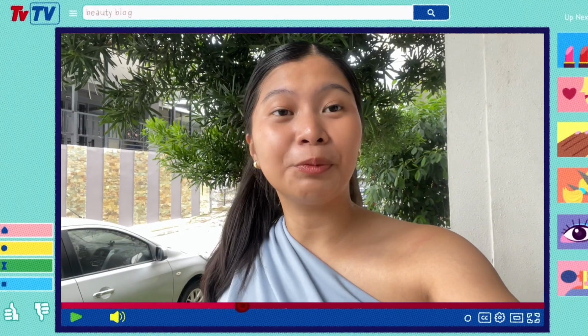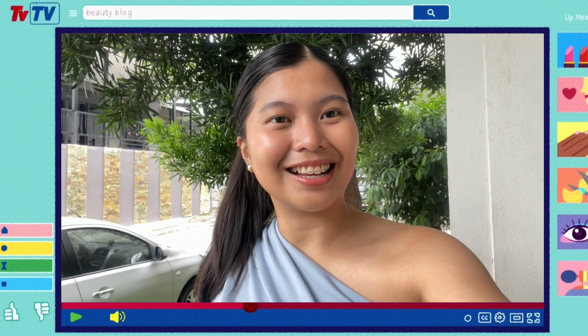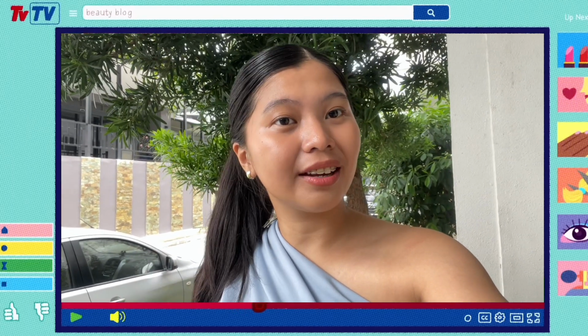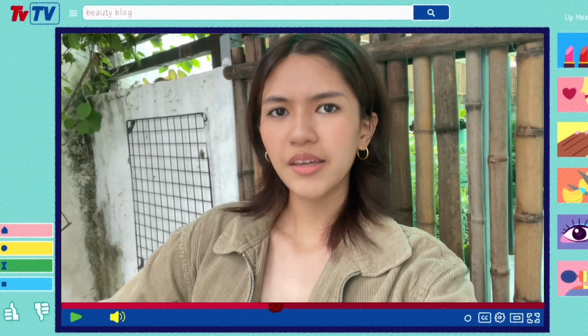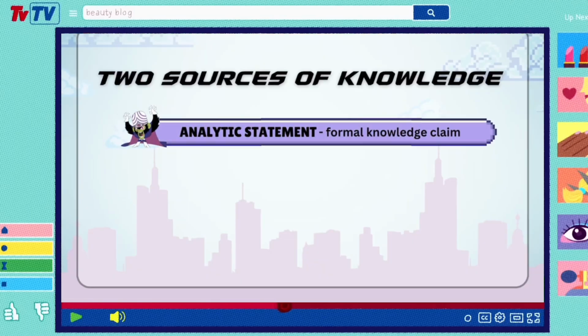Formal knowledge comes from using reason. We find it in things like math, logic, and geometry. Super certain and always right. Yeah, that's called an analytic statement. It comes from a formal knowledge claim.